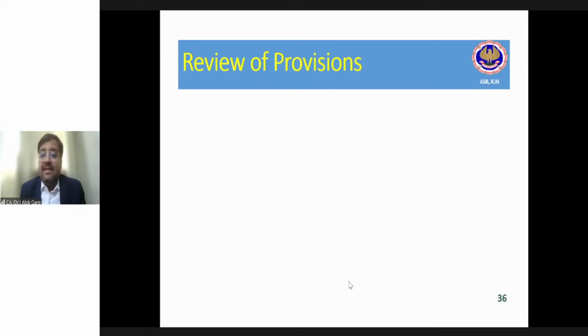Koshiki is asking, sir, provision is recognized in the balance sheet and reimbursement is shown in notes? No, Koshiki, I am saying that when you show the balance sheet item breakups, you must be showing the balance sheet item breakup in the notes to accounts, na? In the schedule. So I'm talking about that.